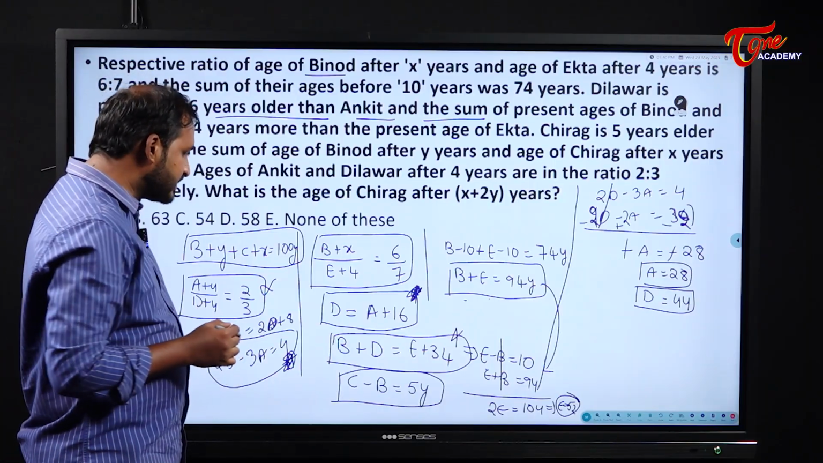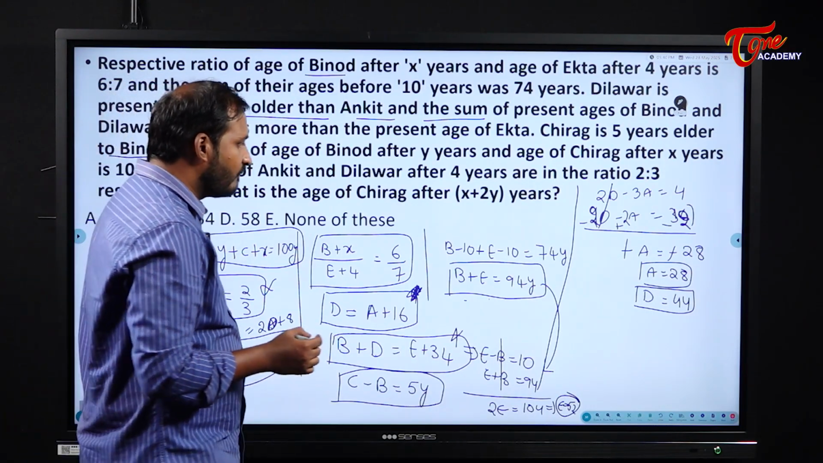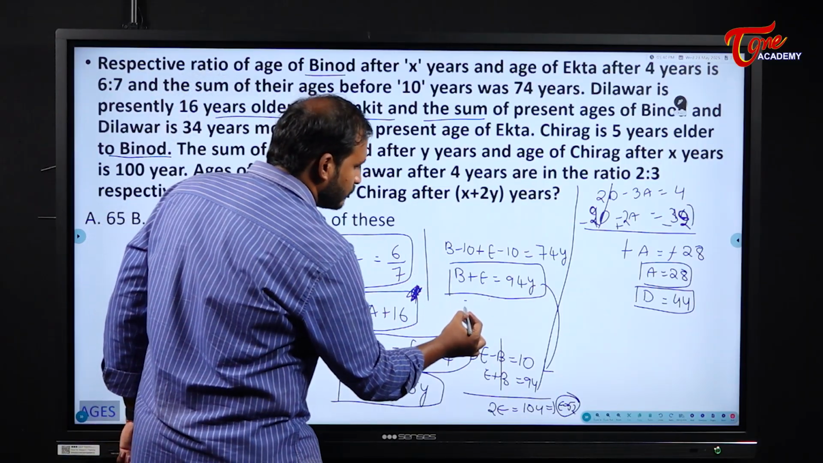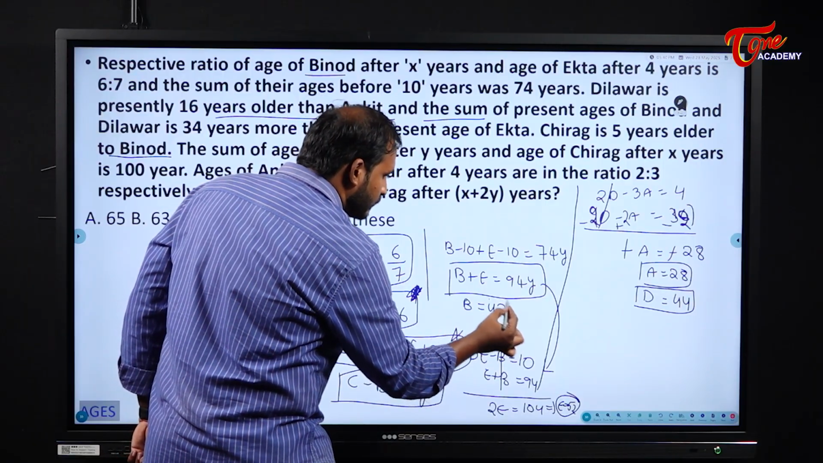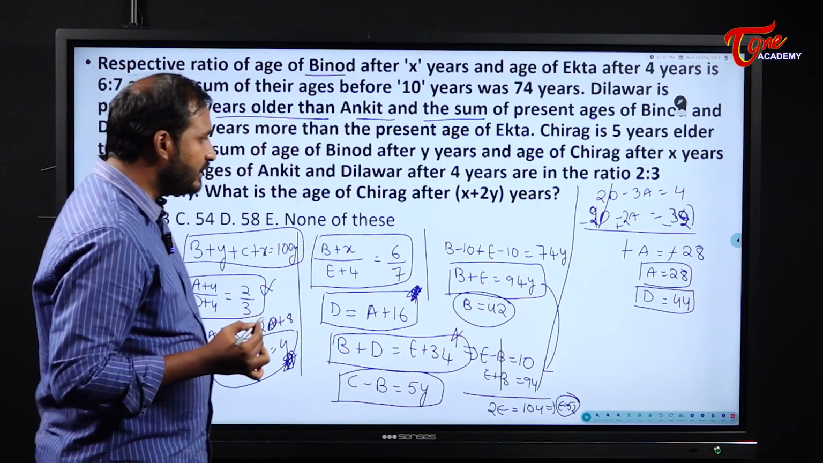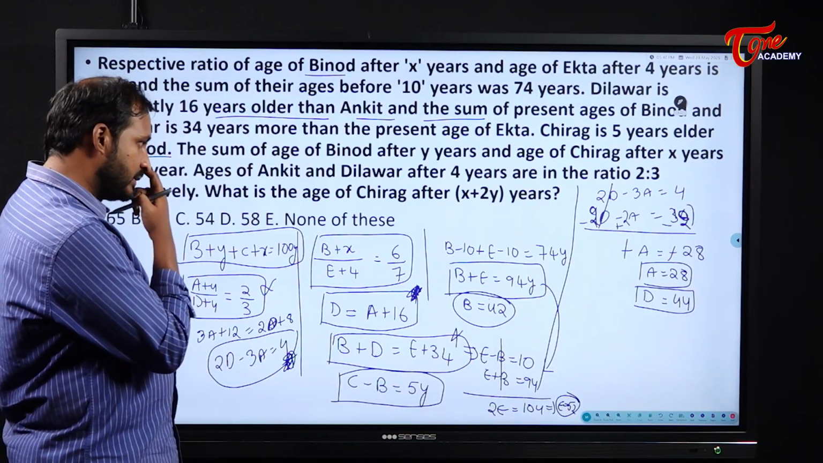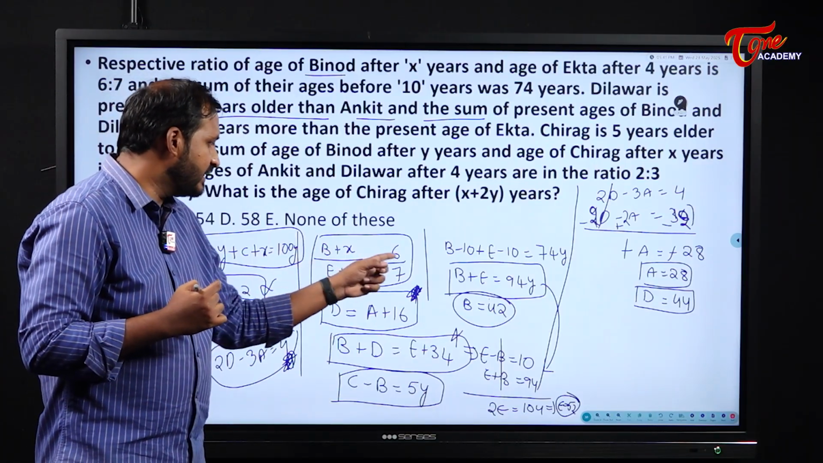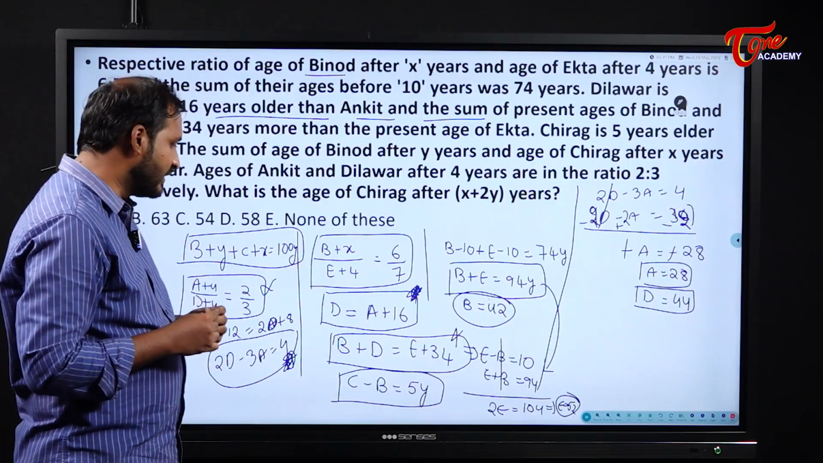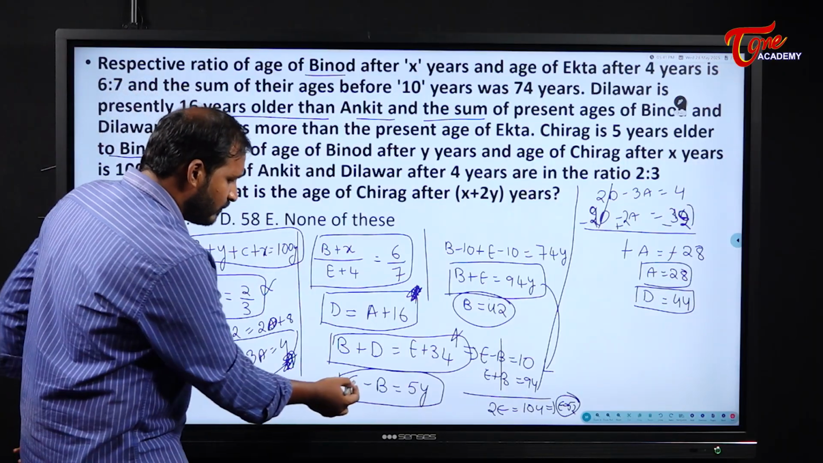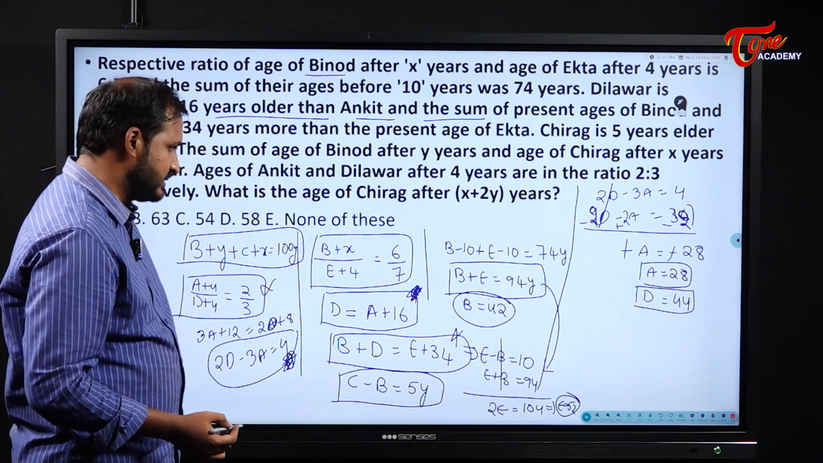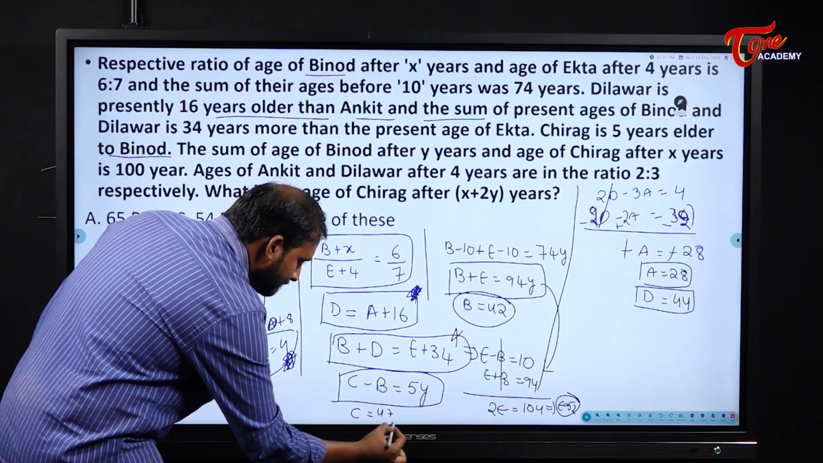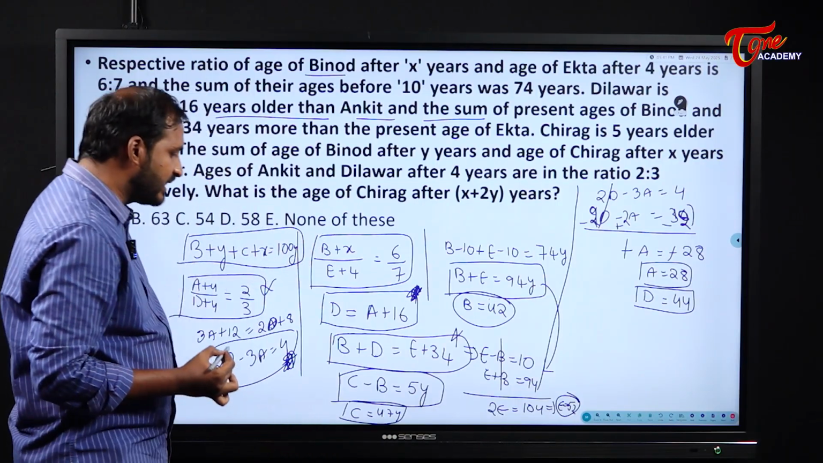52. If Ekta's age is 52, what about Binod's age? Binod's age will become 42. Now I got A, B, E and D's age. So now please observe here. If I substitute B and E here, I will get the value of X. And we know C minus B is how much? 5 years. So what about C's age here? 47 years. Everything is interlinked, students.